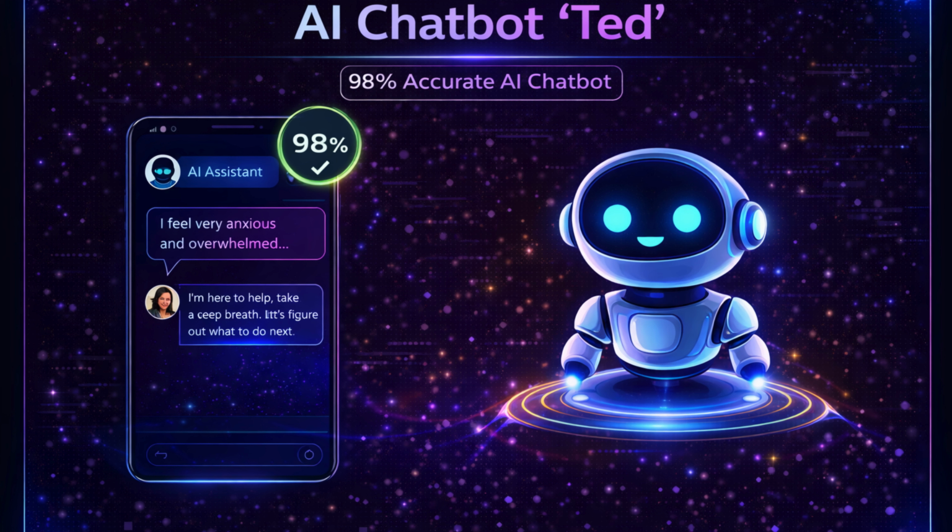With an accuracy of up to 98%, the system demonstrates high reliability and effectiveness in real-world conversational scenarios. This highlights the potential of AI-driven solutions in transforming mental health care by making support more accessible, responsive, and user-friendly.